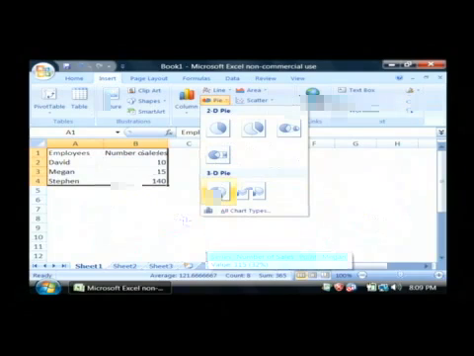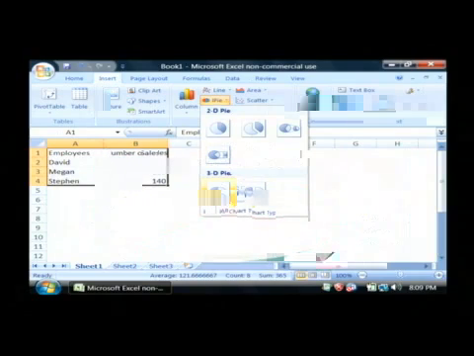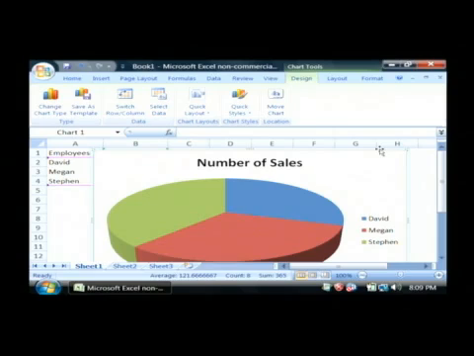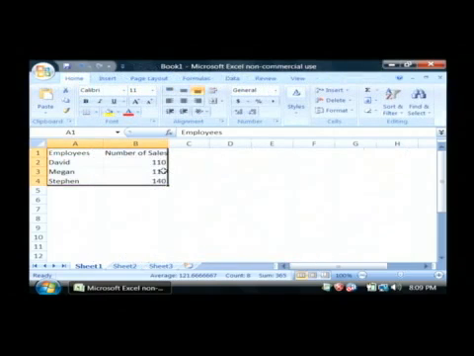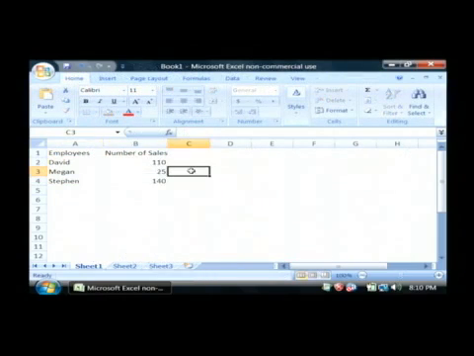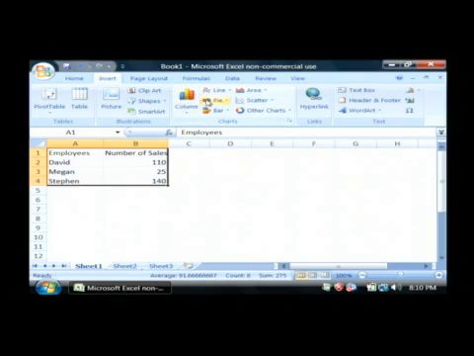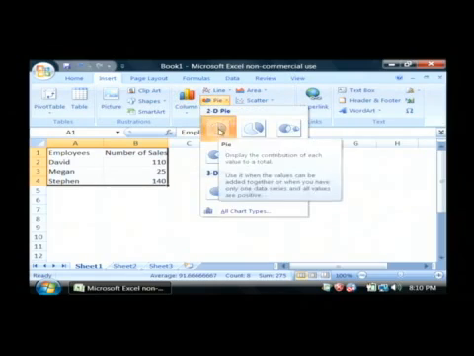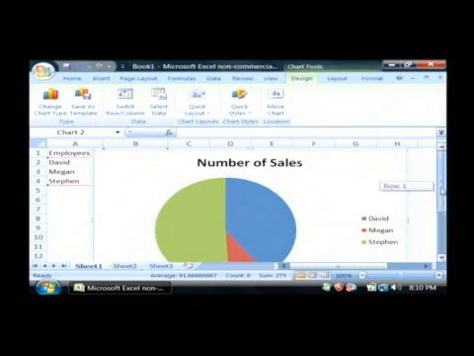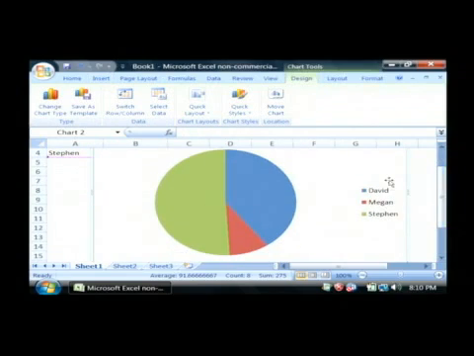a pie chart with a listing of the number of sales. Now my employees are about equal on there, so I'm going to make one that has a little less inequality. Just drop one down a bit, go to Insert. I'm going to choose a different type of pie chart this time. And as you can see, it is accurately displaying, sort of in a pie chart form, the number of sales that my employees had.